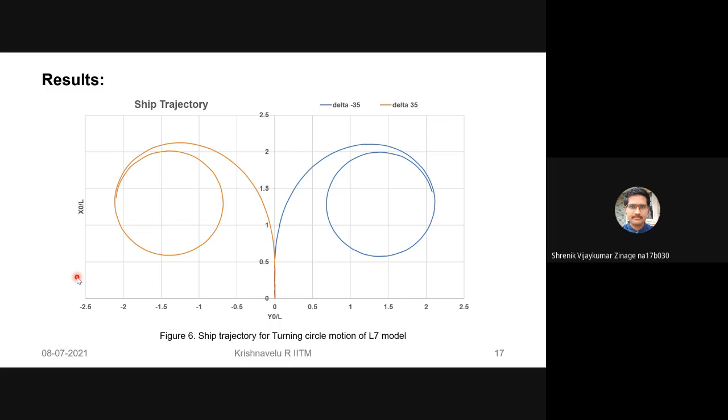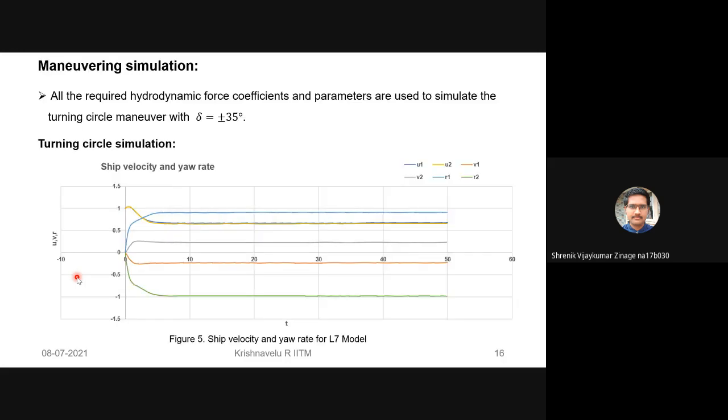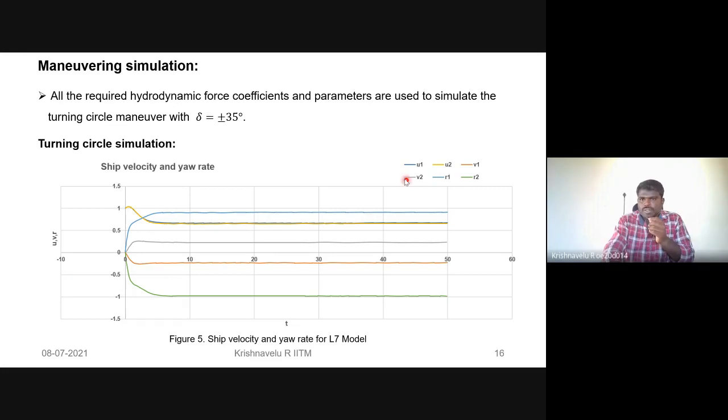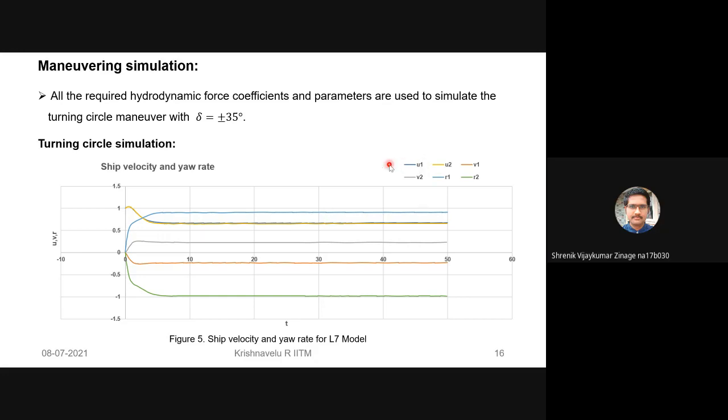Krishna, can you again briefly explain what all those legends indicate? U1, V1 are the longitudinal velocity, the surge velocity, the sway velocity, and the yaw rate.